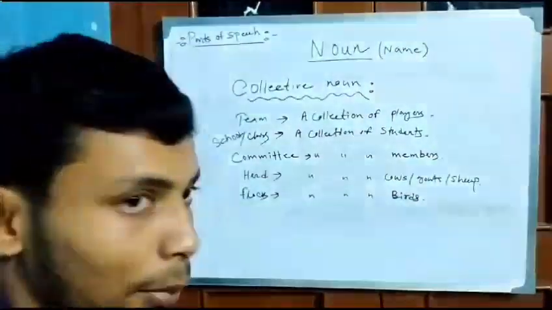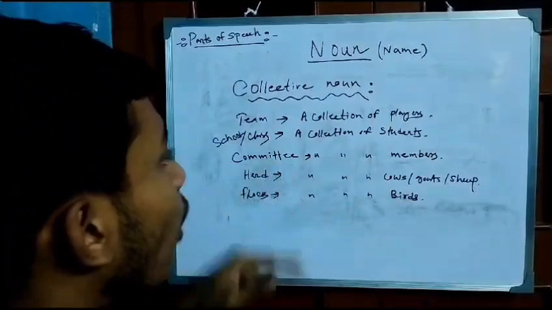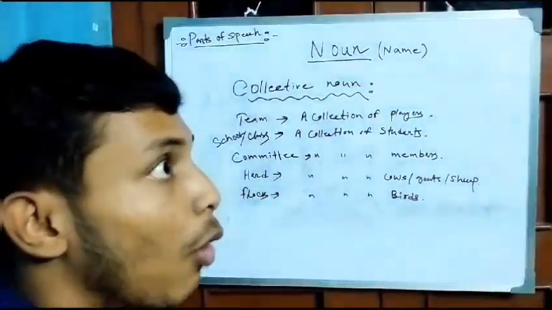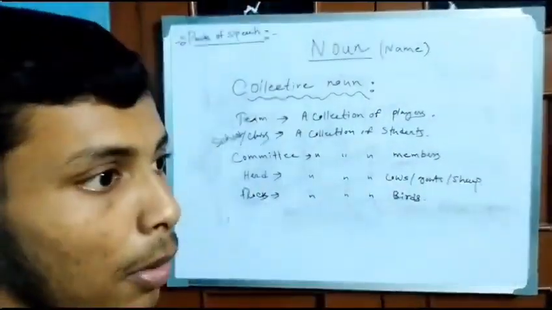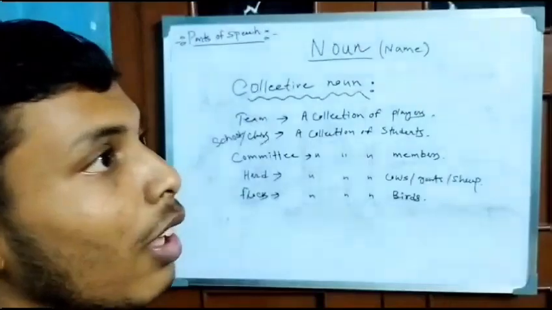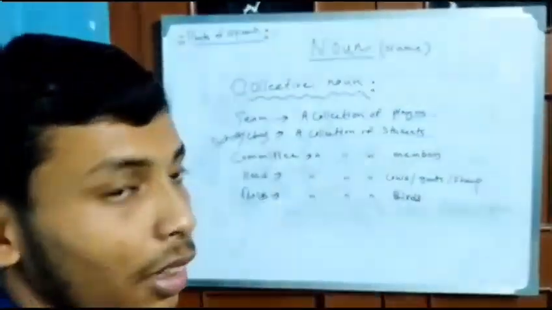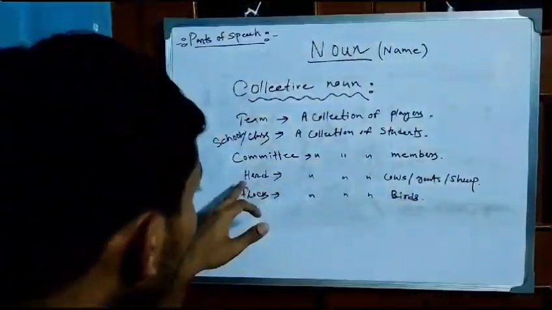Then likewise we have another one, committee. How is a committee built? A committee is built by the collection of members. Obviously, if there are no members, there is no requirement or importance of a committee.